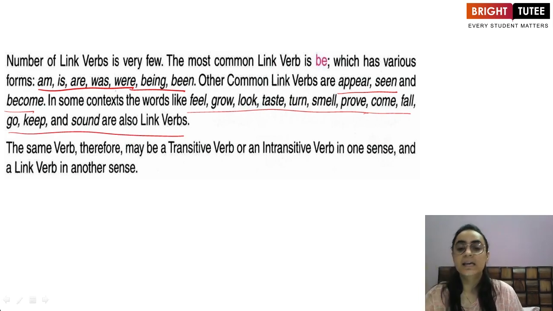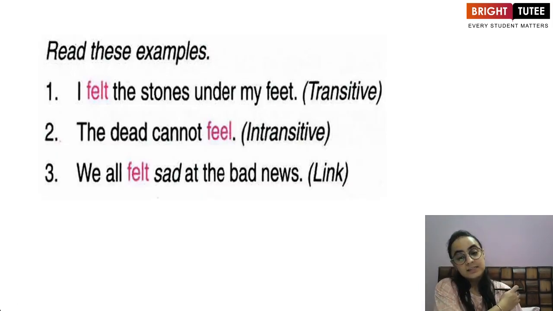At times, the same verb can be used as all three. What are the three types of verbs that we have learned? A verb can be transitive if it needs an object. It can be intransitive if it does not need an object. And it is a link verb if it needs a complement to complete it. Right? So in some cases, the same verb can serve the purpose of being transitive, intransitive, and link verb. For example, I felt the stones under my feet. What is the verb here? Felt.